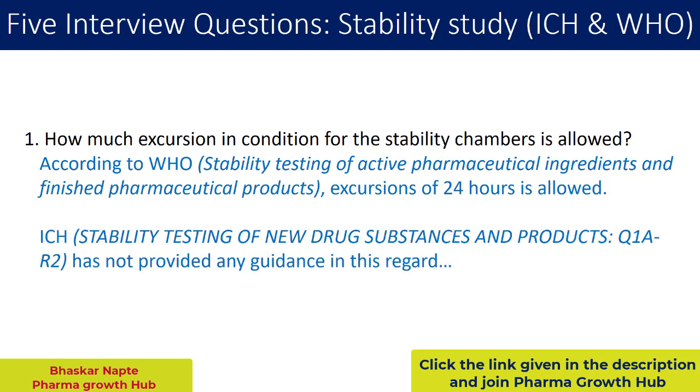But when you look at the ICH guideline, that is Q1A(R2), stability testing of new drug substances and products, this ICH guideline does not provide any such information on the allowed excursion.